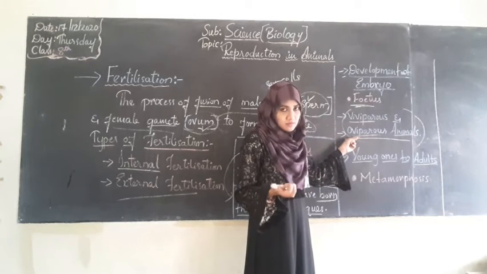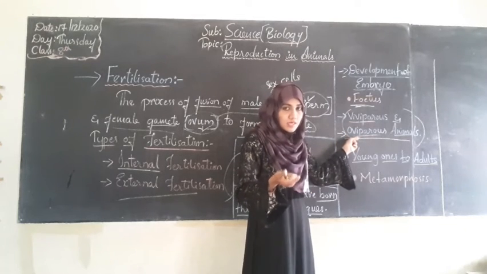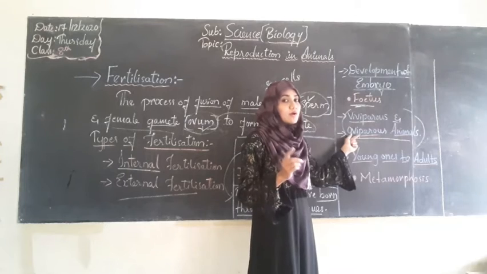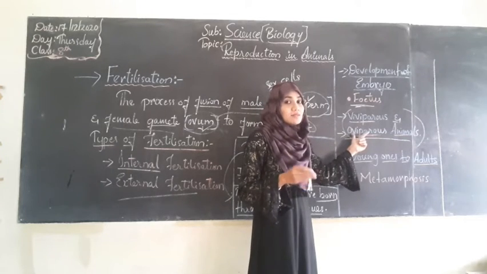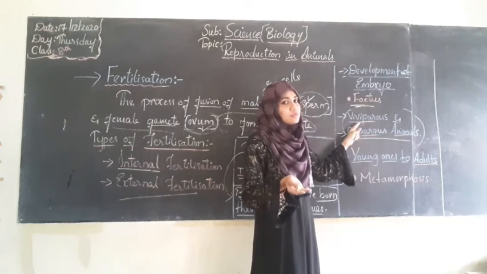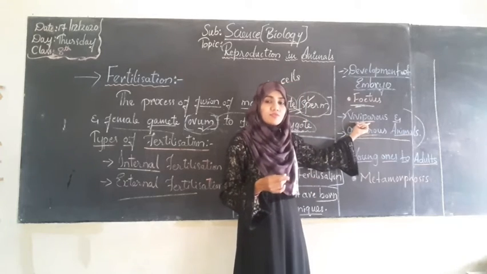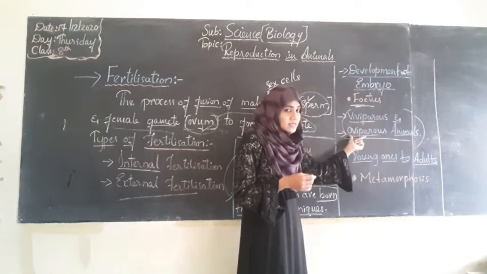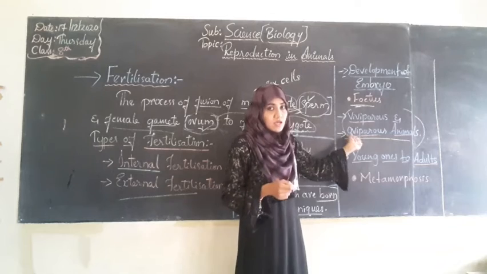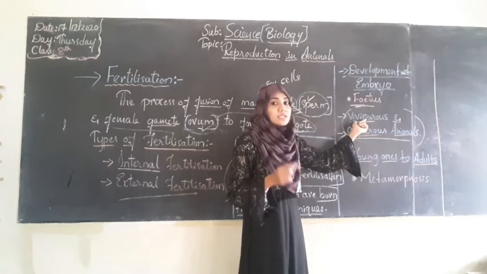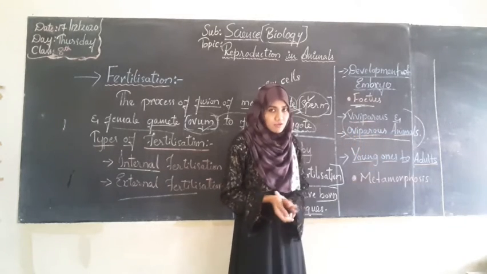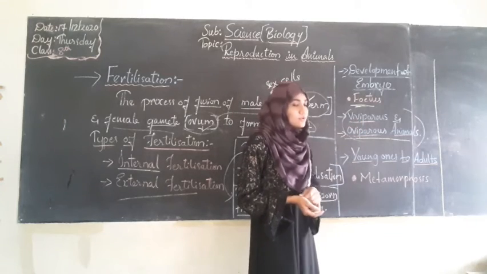मतलब जो अंडे की शक्ल में young ones देते हैं, that type of animals will be called oviparous, and बिना अंडों के directly जो बच्चे को जन्म देते हैं, that animals will be called viviparous. Oviparous animals means egg laying animals, whereas viviparous animals means giving birth directly to the young ones. And you will see this one also.